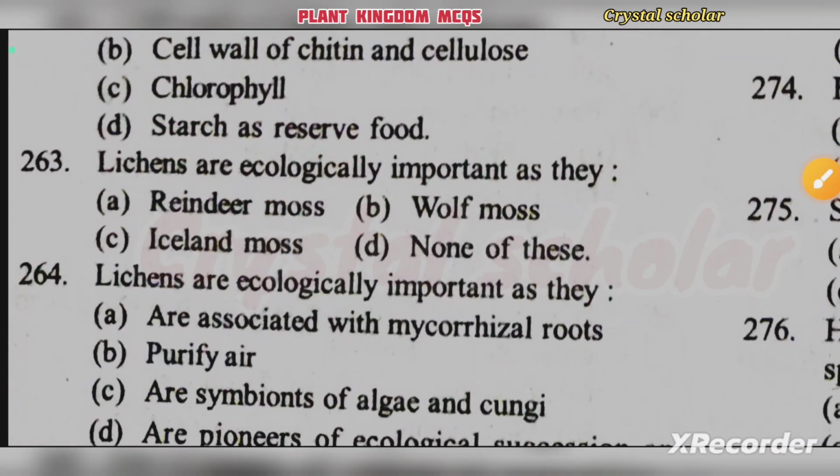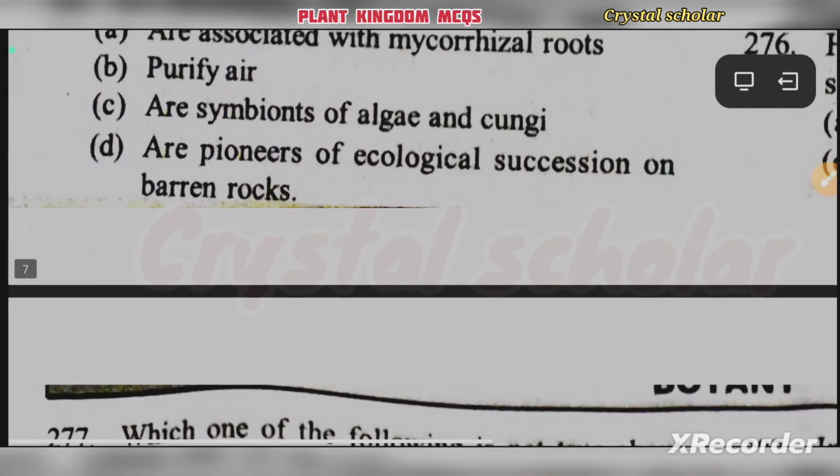Lichens are ecologically important as they reindeer moss, wolf moss, Iceland moss, none of this. Yes, it's none of this.